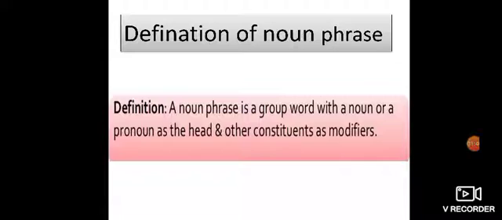A noun phrase is a group of words with a noun or a pronoun as the head and other constituents as modifiers. So, from the definition, a noun phrase will have a noun or a pronoun as the head. That means the other words in that sentence will only be describing the noun or the pronoun. Suppose a noun phrase is written, then it will have a noun or a pronoun, and the remaining part of what is said will only define the noun. So, they are called the constituents or modifiers of the noun or pronoun.